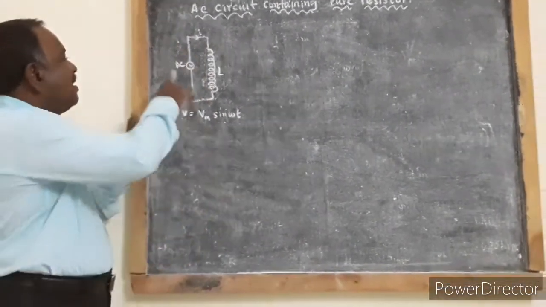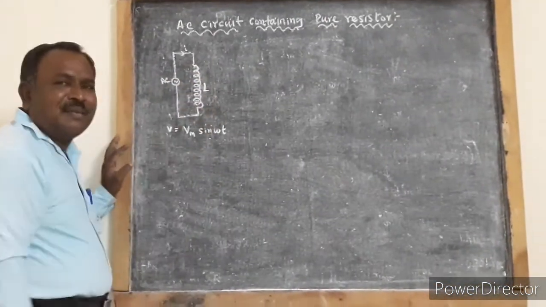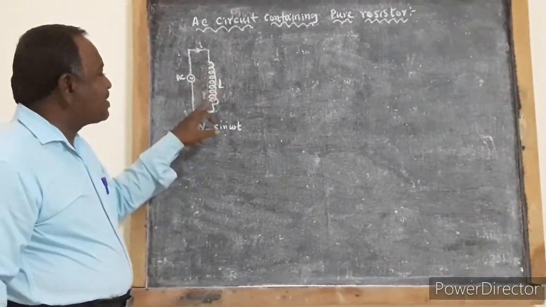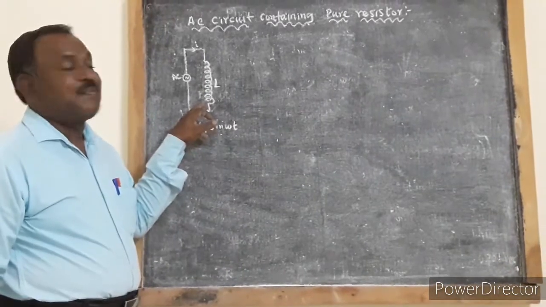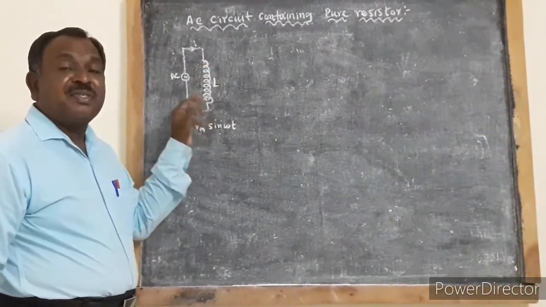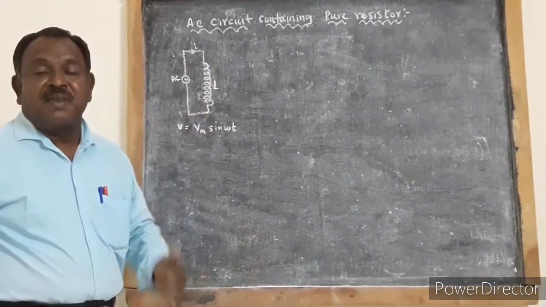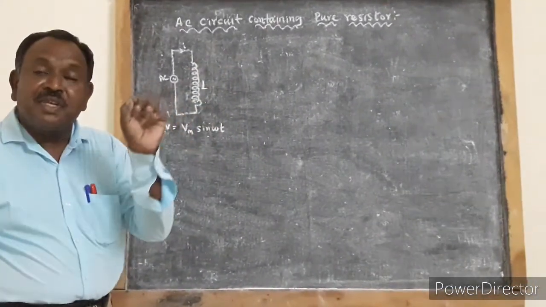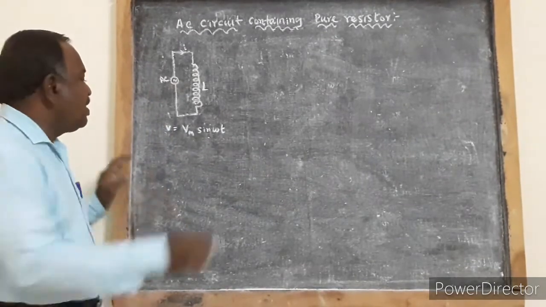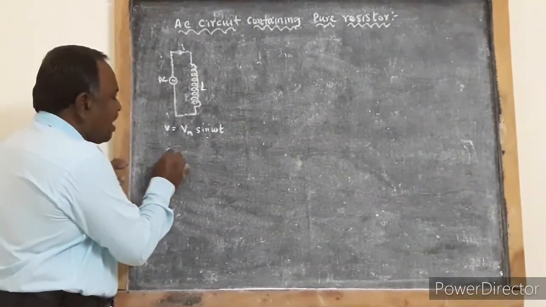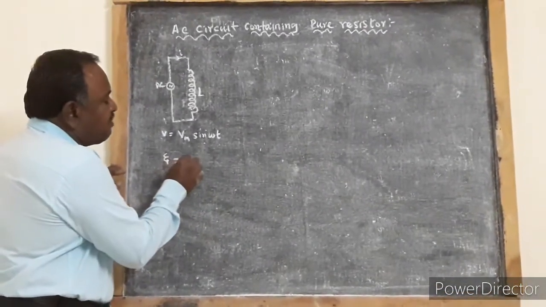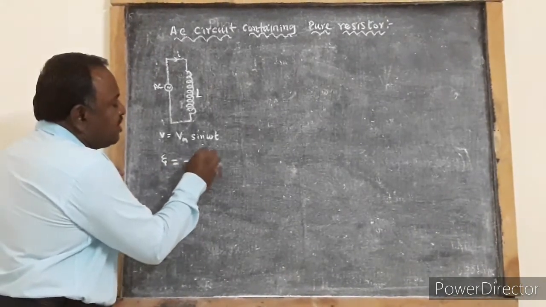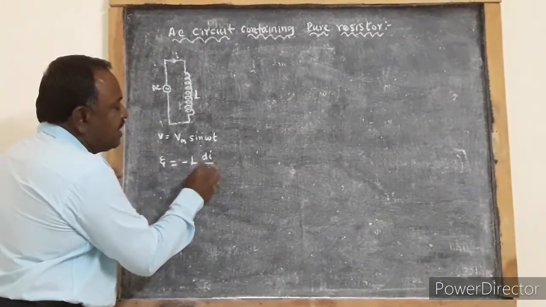So when current changes through the inductor, the magnetic field changes. When the magnetic field changes, magnetic flux changes. When magnetic flux linked with the inductor changes, an EMF is induced. So the induced EMF, as per Faraday's law, is given by minus L into di by dt.